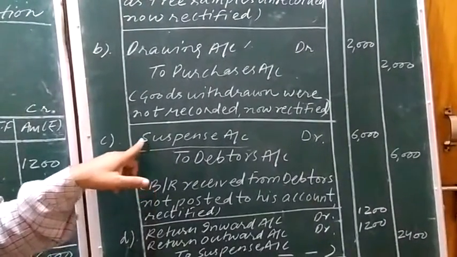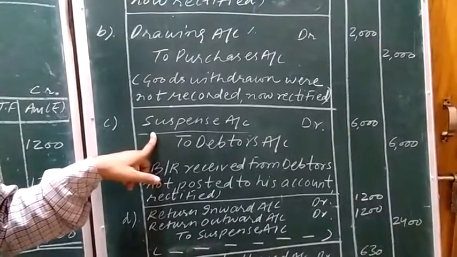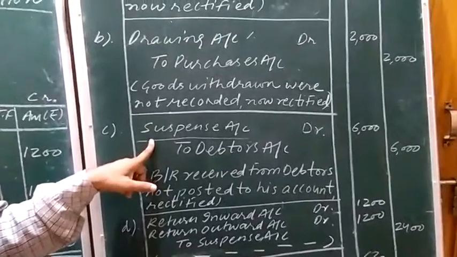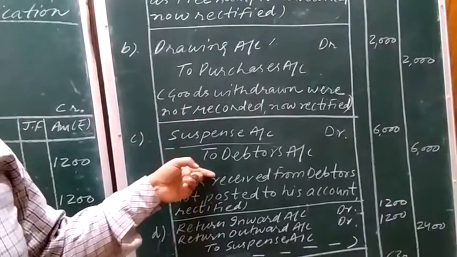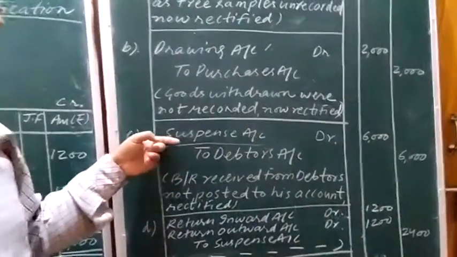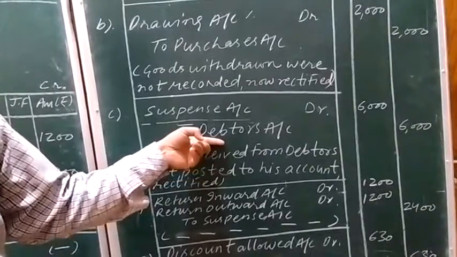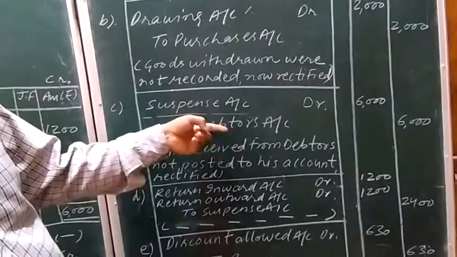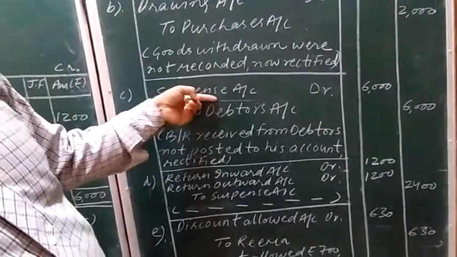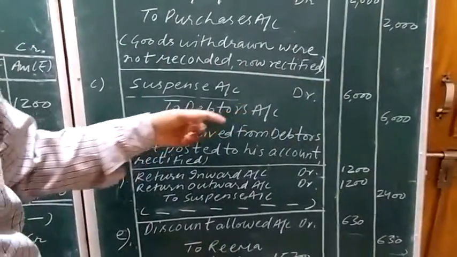We need to see the side and amount of the concerned account. But the posting is done by the name of the account on the opposite side. The opposite of suspense account is debtor account. So while posting within the suspense account, we will make posting on the debit side 6,000 rupees, but by the name of debtor. Just see here.